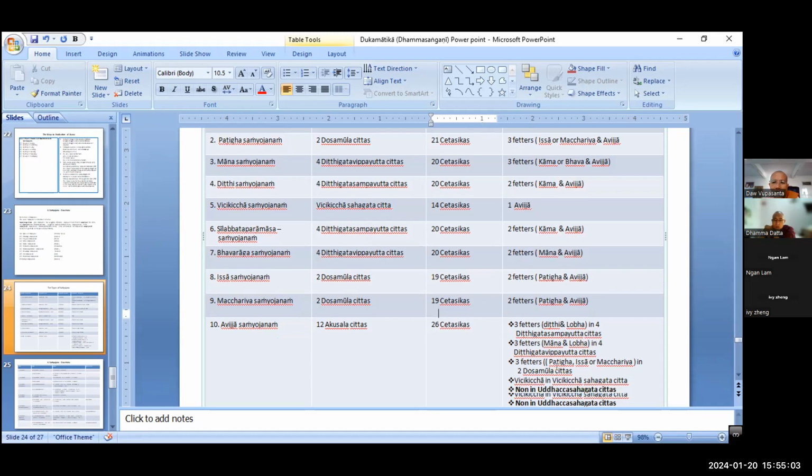And then in 2 dosa mula jaitas, how many factors can arise together with the avesa? Padika Samyojana, Asa Samyojana, Michariya Samyojana, 3, right? But in the Vijikesa Sagata jaitas, avesa can arise together with the Vijikesa, right?